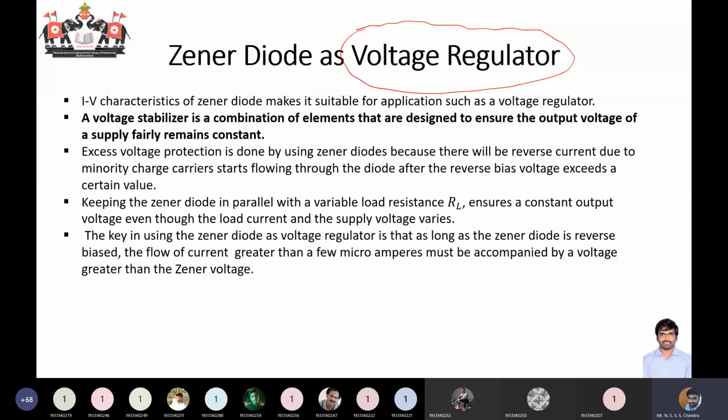So voltage regulation means what is regulation? First we need to know what regulation is. Does anybody have any idea what regulation is in the general sense? Constant voltage. Constant voltage. Okay. Anybody else? Somebody else tell. Second one is controlling. Okay. Any other ideas?